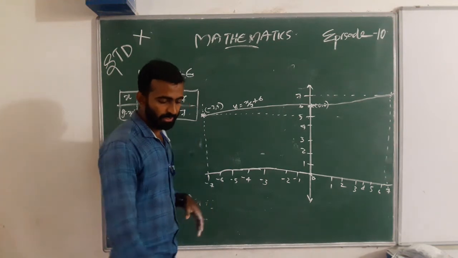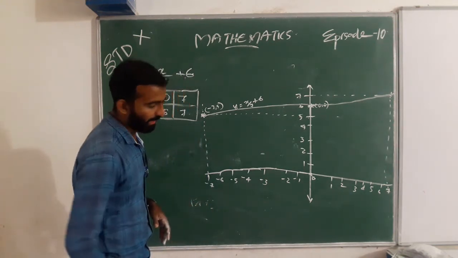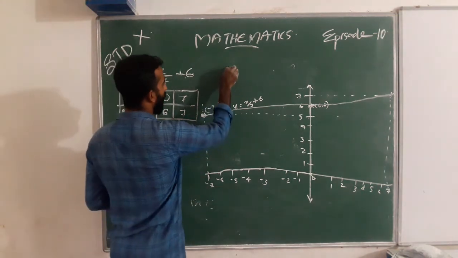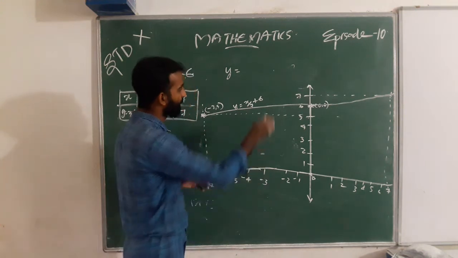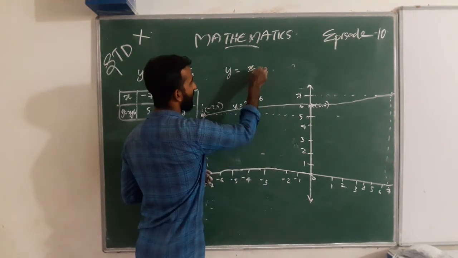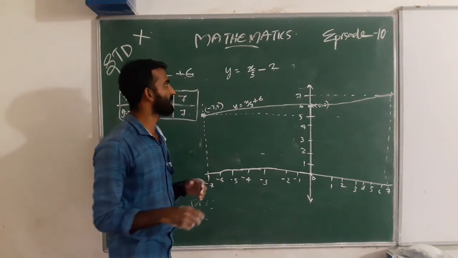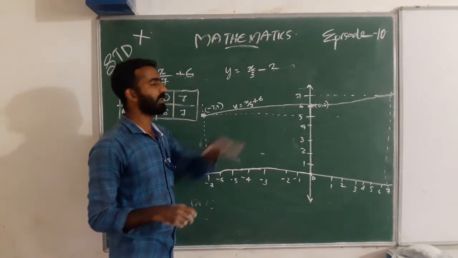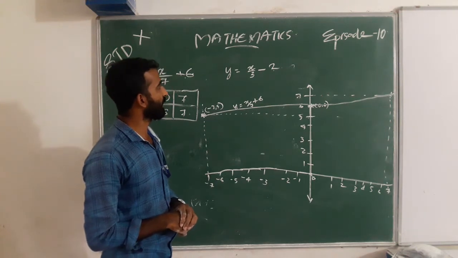Okay. And what is our second equation? The second equation is y equal to x by 3 minus 2. Is it x by 3 minus 2? That is what is given.